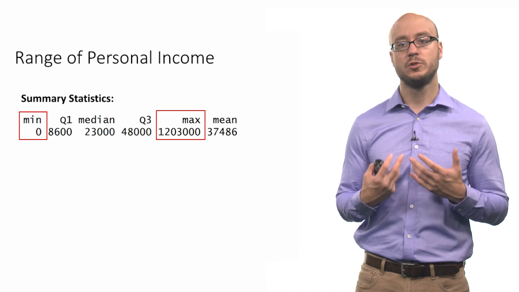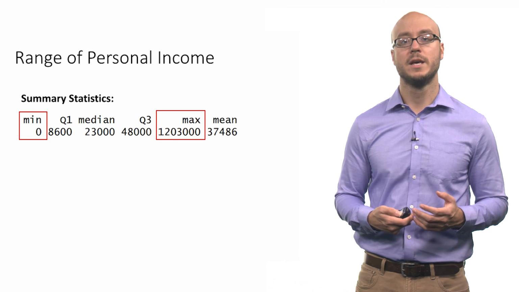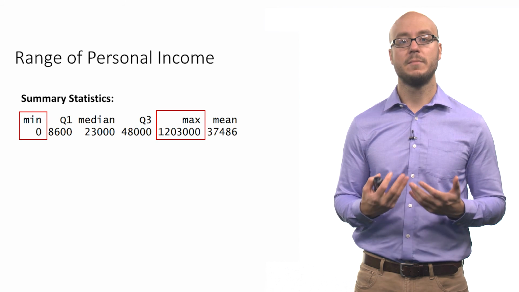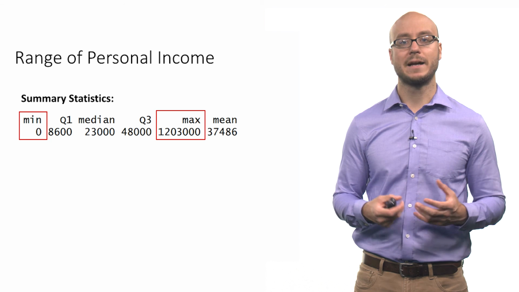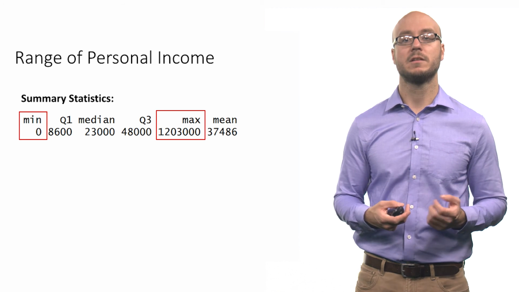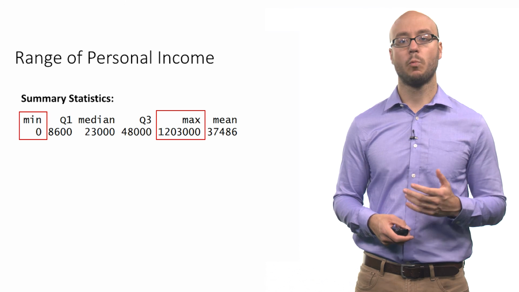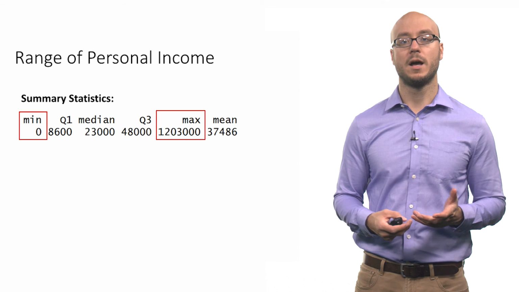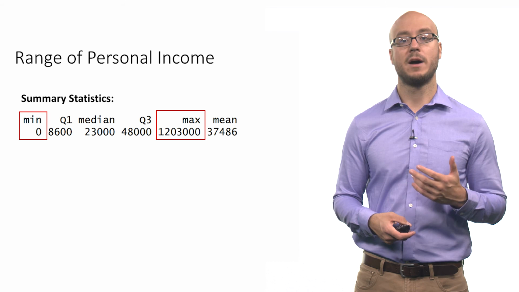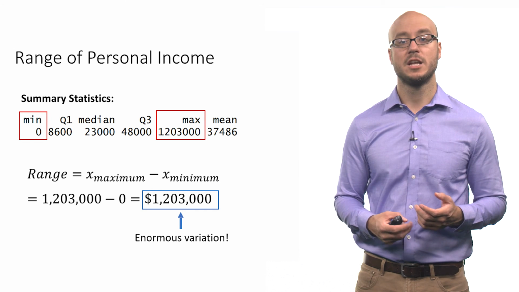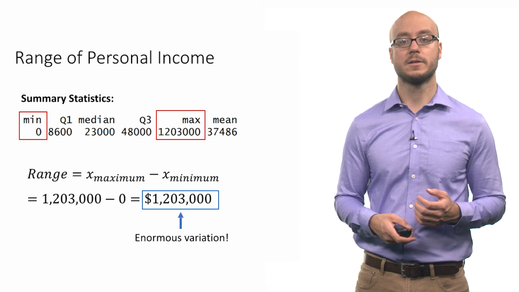So now that we know something about the range, let's return to our data set of personal income in the United States. We have an idea about the mean, the median, and the mode, but let's look at the maximum and minimum values and then calculate the range. The maximum value in terms of income is about $1 million. The minimum value is about $0. So if we take that difference, you can see that the range is a bit over $1 million.